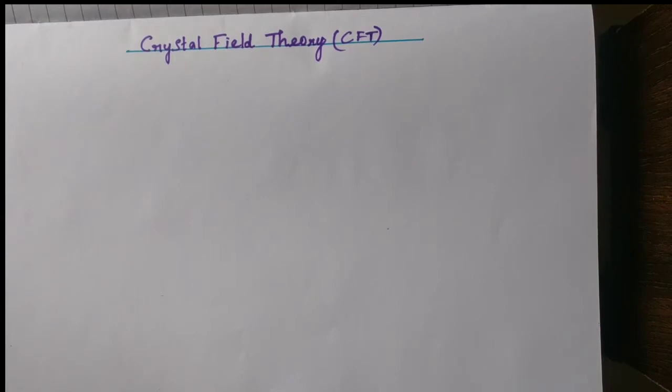That theory does not explain the interpretation of magnetic data, and based on strong field and weak field, the structures and hybridization are different. This is not explained by valence bond theory. So to overcome those limitations, crystal field theory arose. This theory explains based on electrostatic interactions.